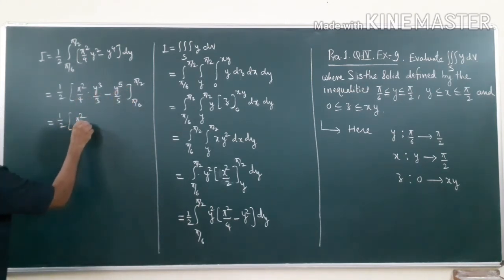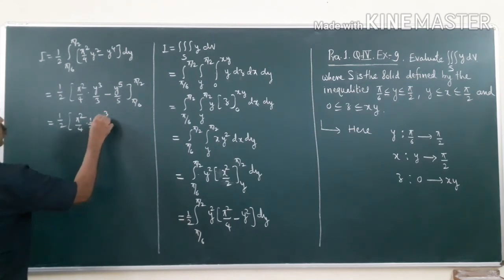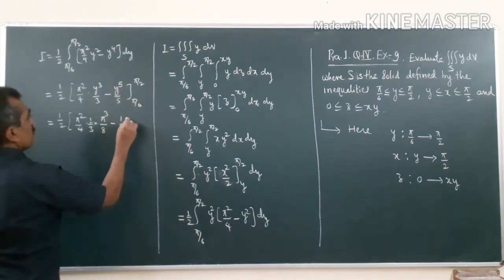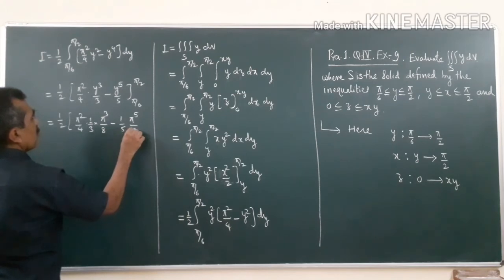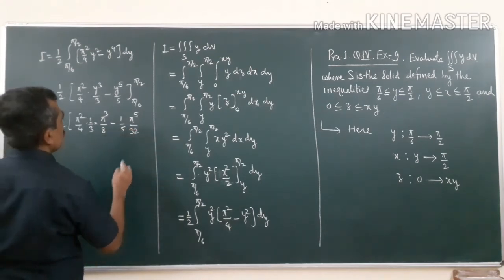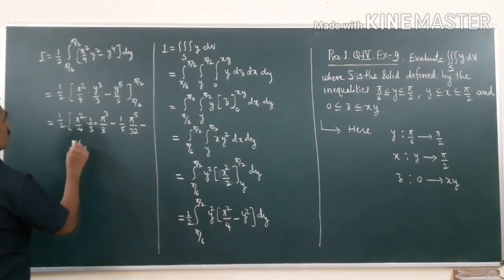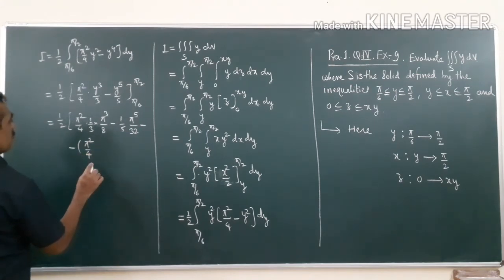So pi square by 4 into this, 1 by 3 into pi cube upon 8 minus 1 by 5 as it is, pi raised to 5 upon 32, 2 raised to 5, minus pi by 6.